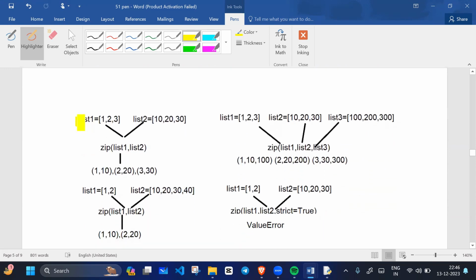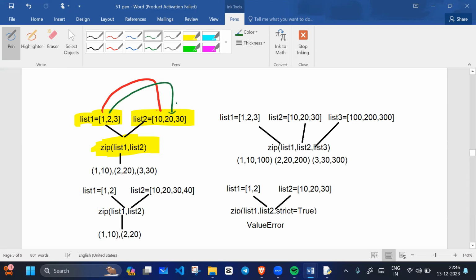Okay, for example, we have list1 and we have list2. If I use the zip function and give two iterables, list1 and list2, what will happen? It will consider the first list as a key and associate each key with the value of list2. Again, this is a key and it is associated with this value of list2. Why is it happening? Because we are using the zip function.